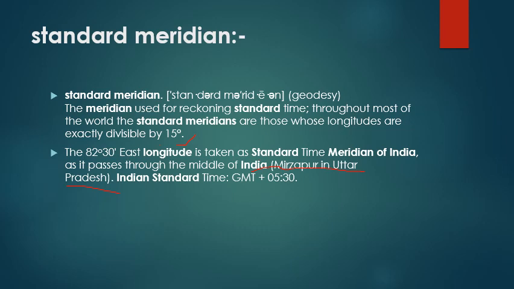So the place where we get the exact divisibility of 15 degrees, that is 82 degree 30 minutes east in India. There we get Mirzapur, a place which is there in Uttar Pradesh. This place lies on that particular meridian. So whatever time is recorded at Mirzapur, in day or night, that is taken as standard time of our country, right?